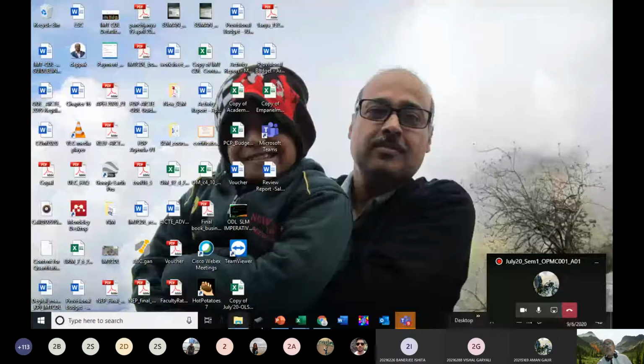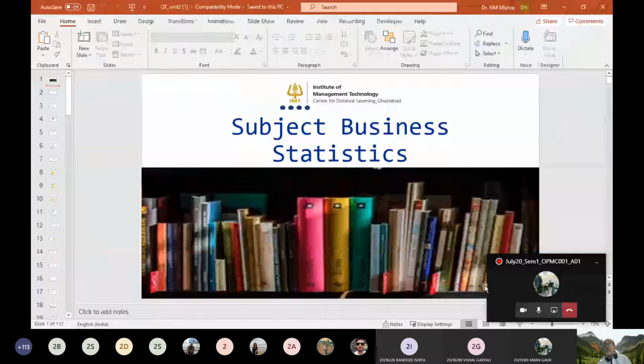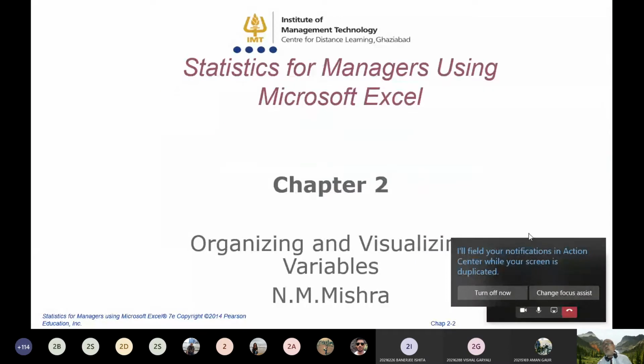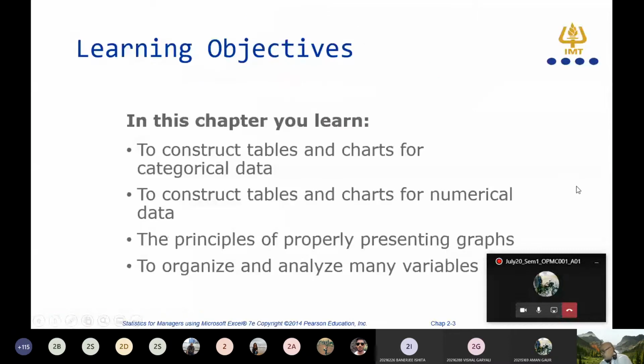Coming to the chapter, I think all of you can see this chapter now. Your subject is statistics, and you are going to learn organizing and visualizing the variables. All of you know how many types of variables there are. Can any one of you tell me the types of variables?